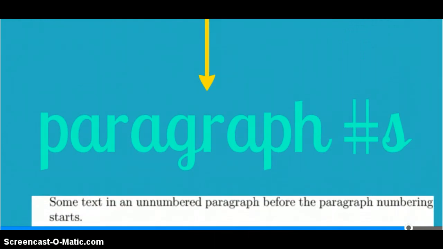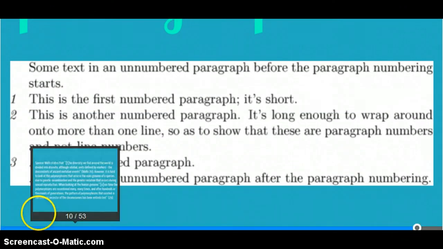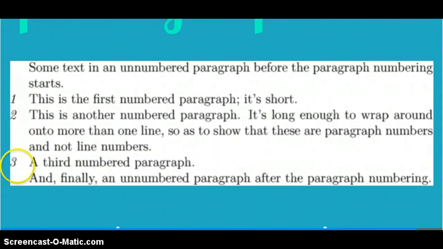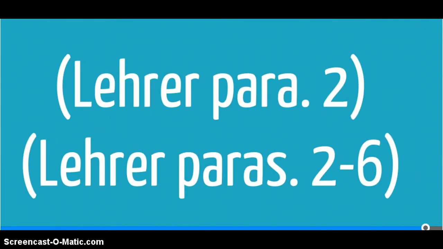If the material has numbered paragraphs, however, you can cite them with the abbreviation para or paras. You will always see these numbers on the left side of the paragraphs. You do not need to number the paragraphs themselves, and only do this if the paragraphs are numbered on the document. In the absence of reliable page numbers for the original material,